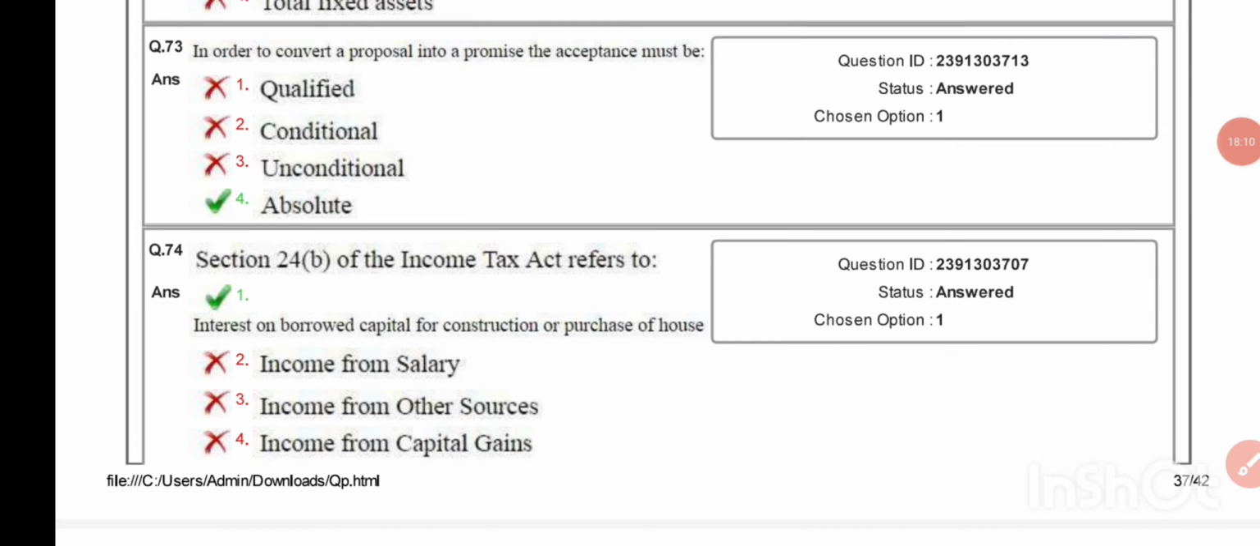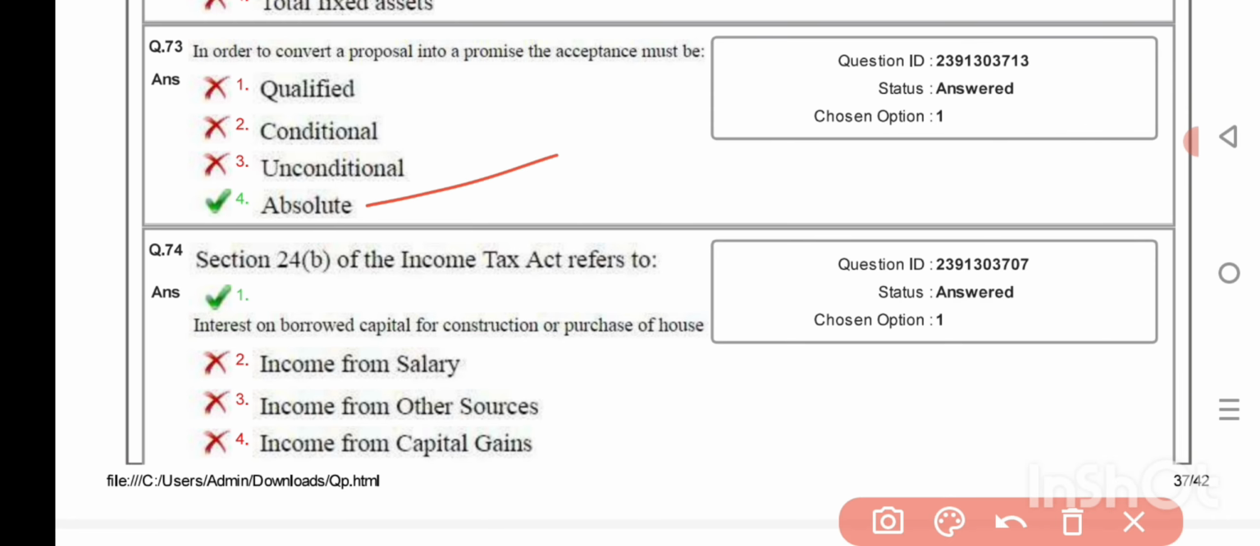In order to convert a proposal into a promise, the acceptance must be absolute. Section 24B of Income Tax Act refers to interest on borrowed capital for construction or purchase of house.